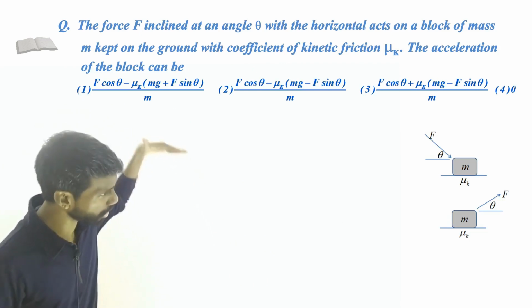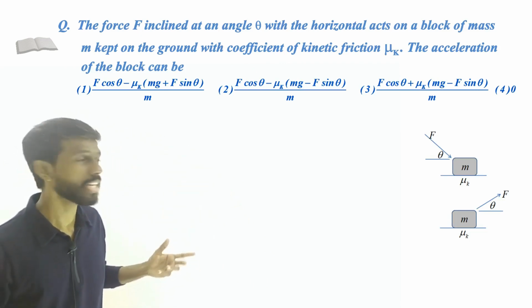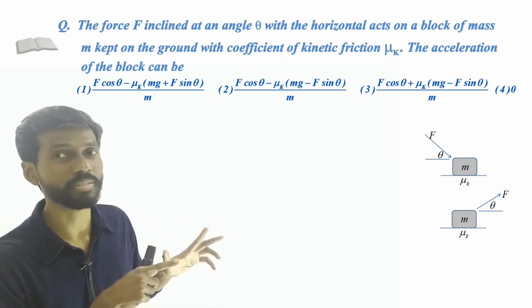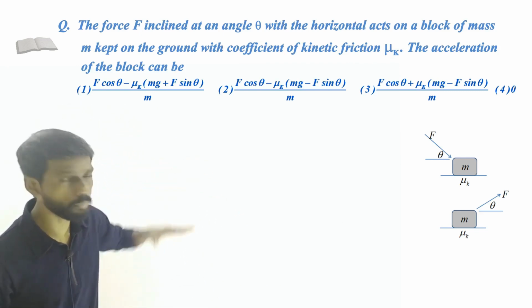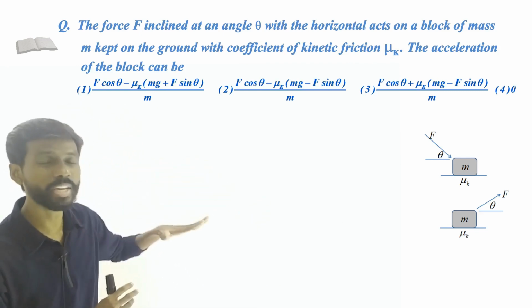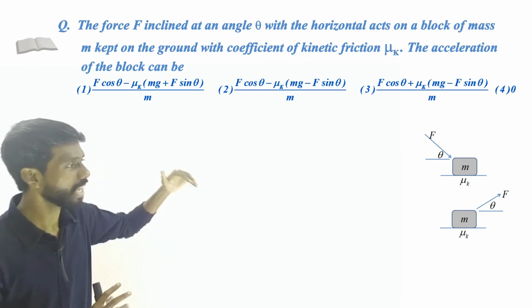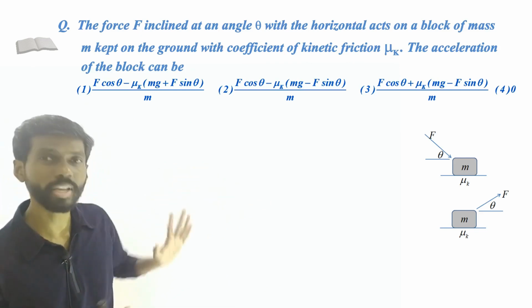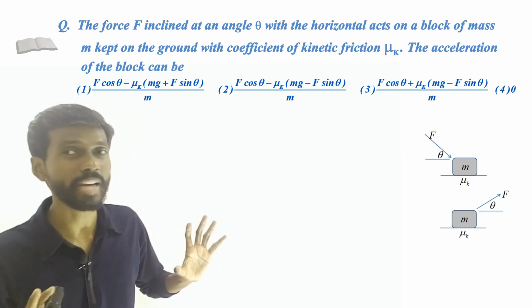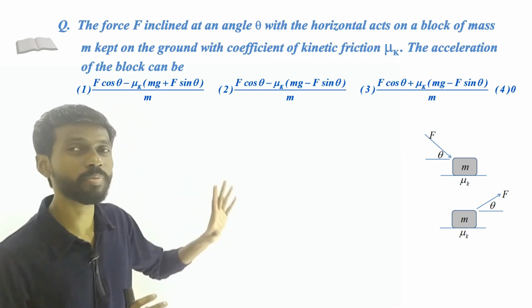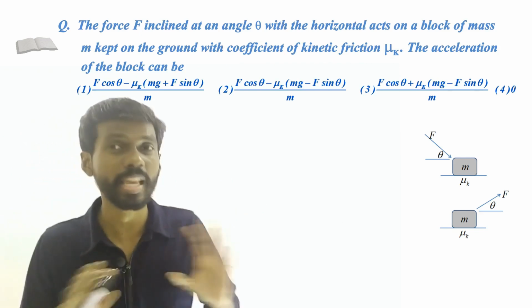So suppose it is a pushing force. Does it make any difference? It makes a difference because of the friction. If there is no friction, whether it is a pushing force or pulling force, we have to take its component in the horizontal direction. So that means F cos theta, there also F cos theta, is the only force acting on the block in the horizontal direction. It doesn't matter whether it is a pushing or pulling force. So in both cases, we will get the same acceleration.